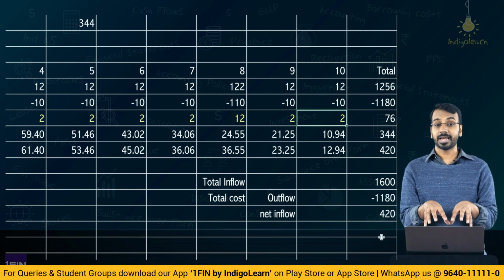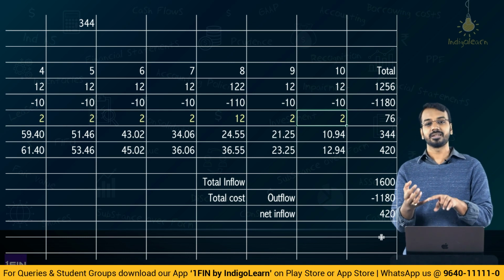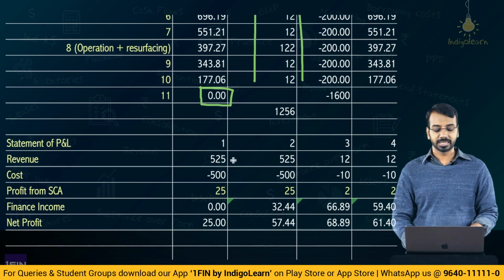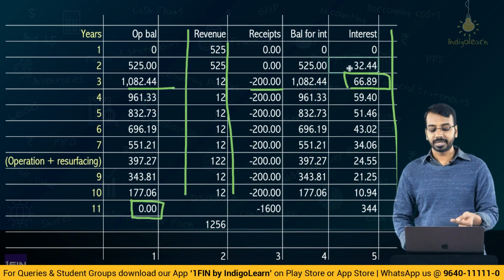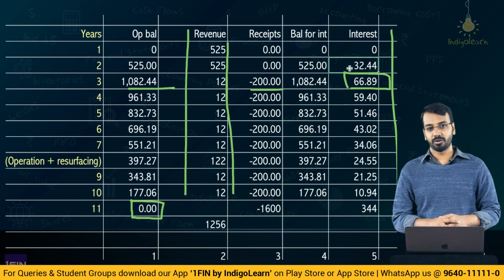So, here if you understand, we have recognized a financial asset, that is a receivable, right? As and when we recognize revenue, this 525, right? This represents a financial asset. So, this is the balance of financial asset. We have recognized interest because there is a financial asset involved.